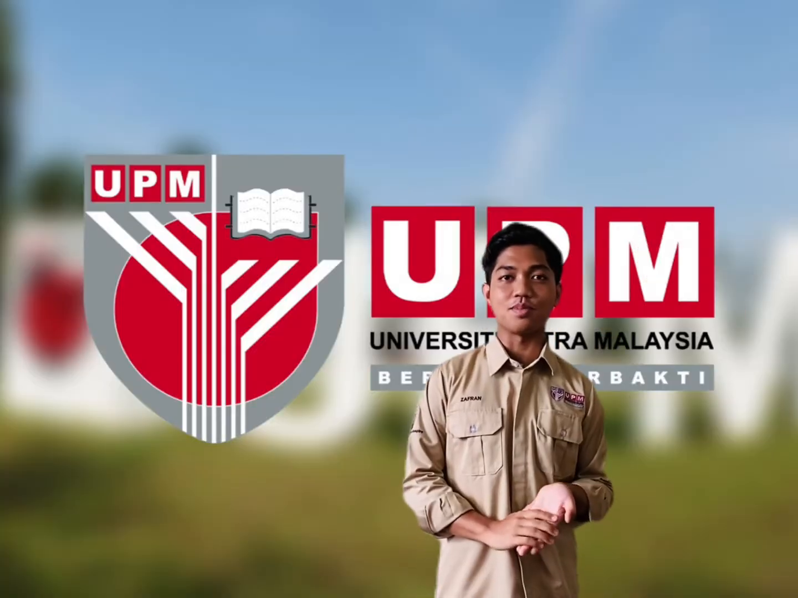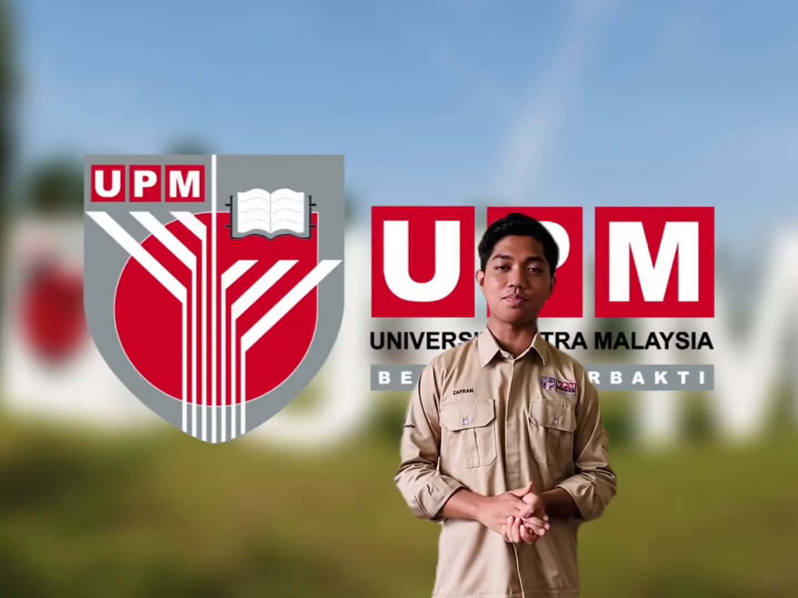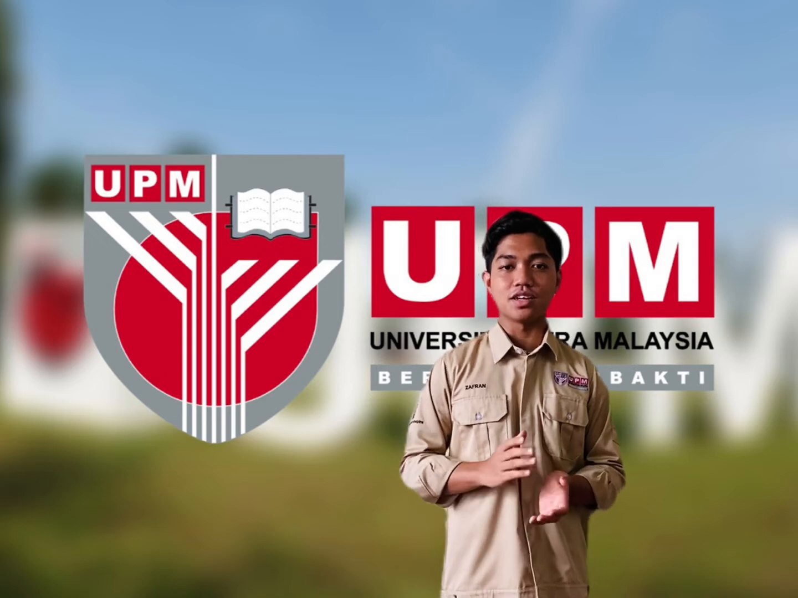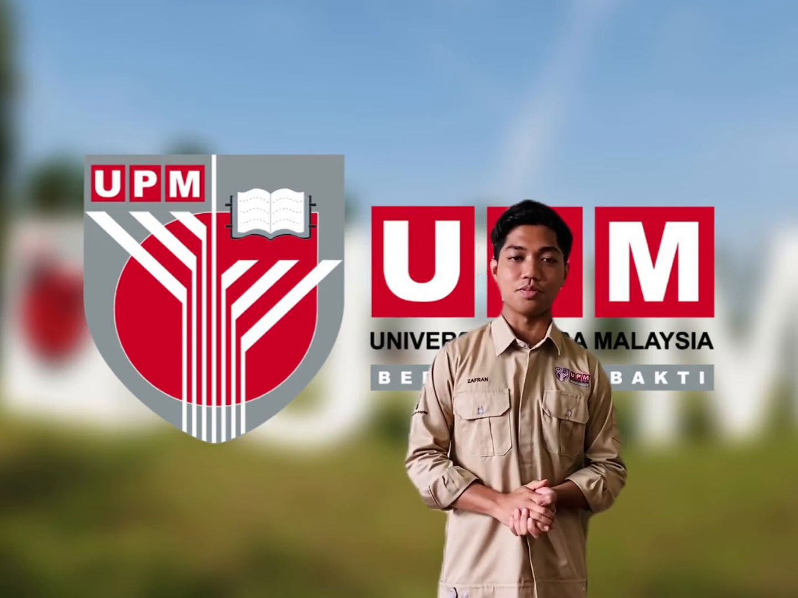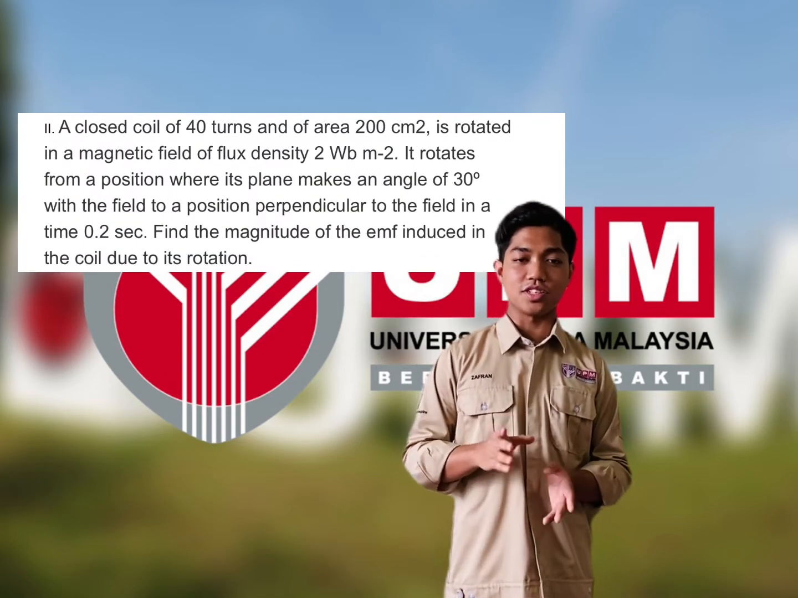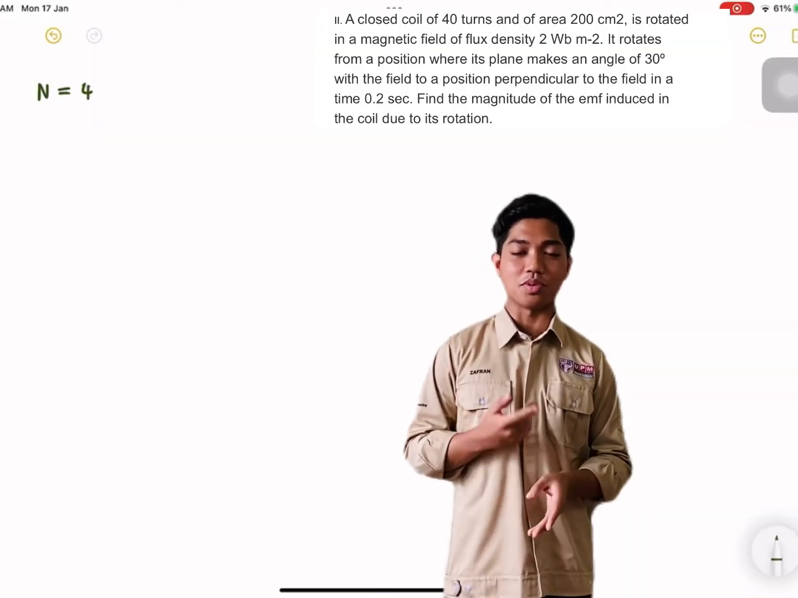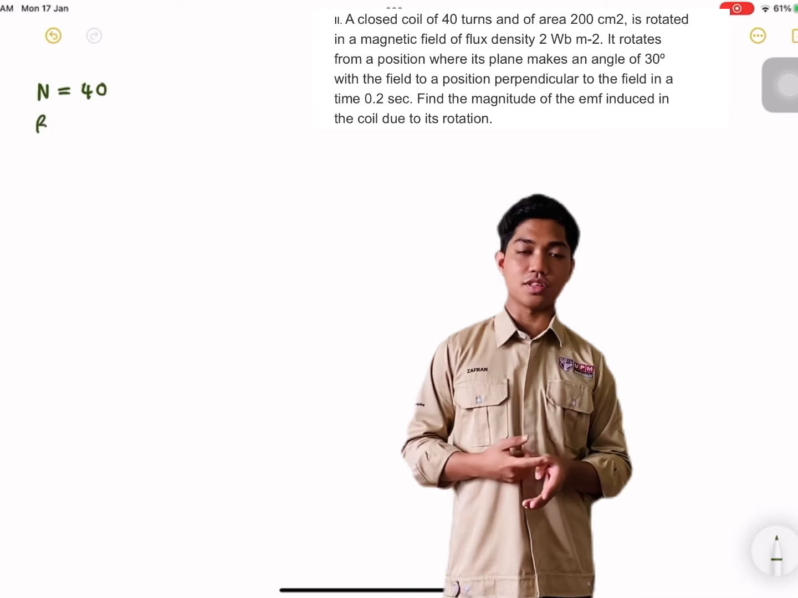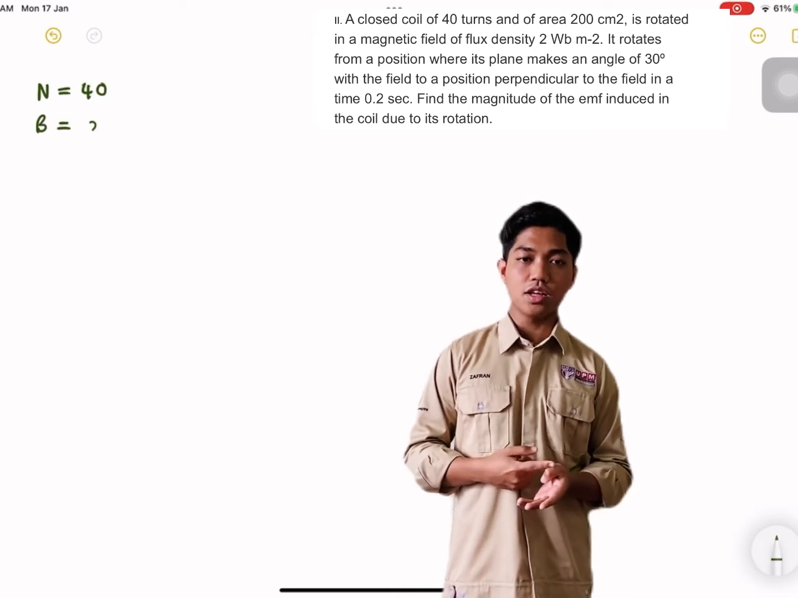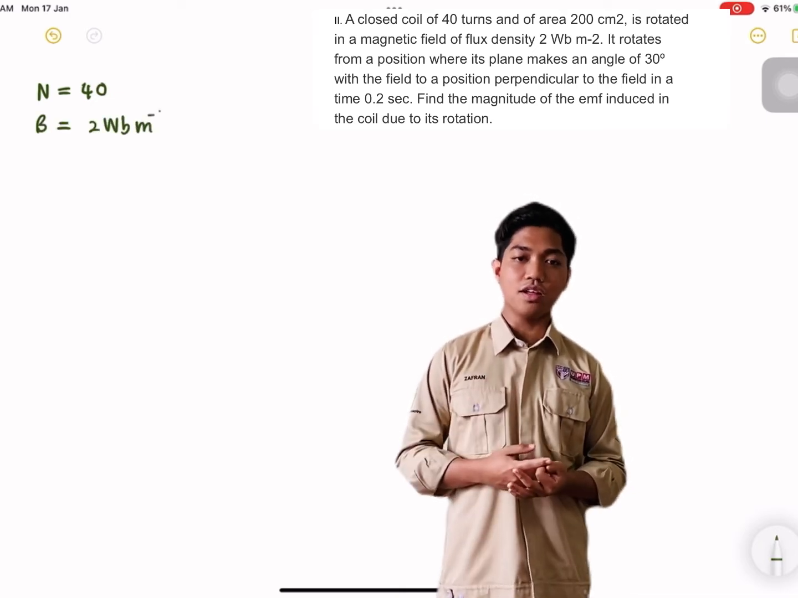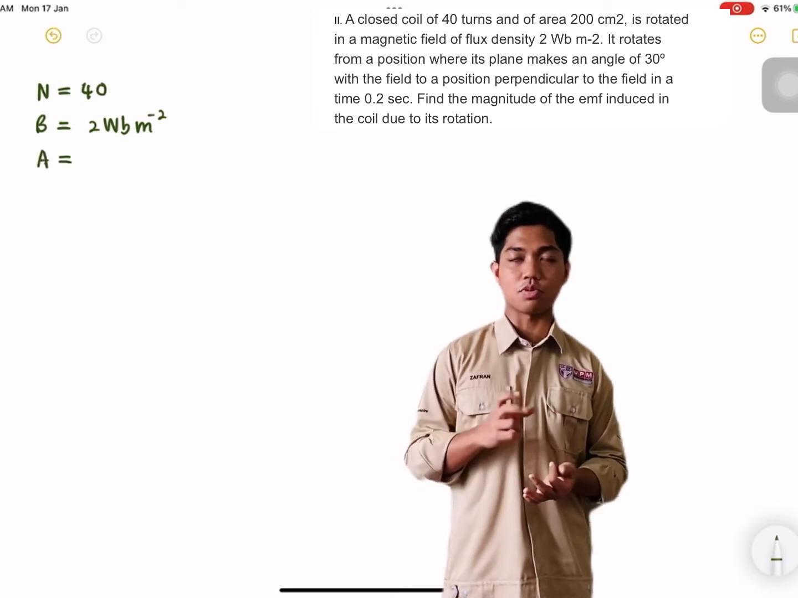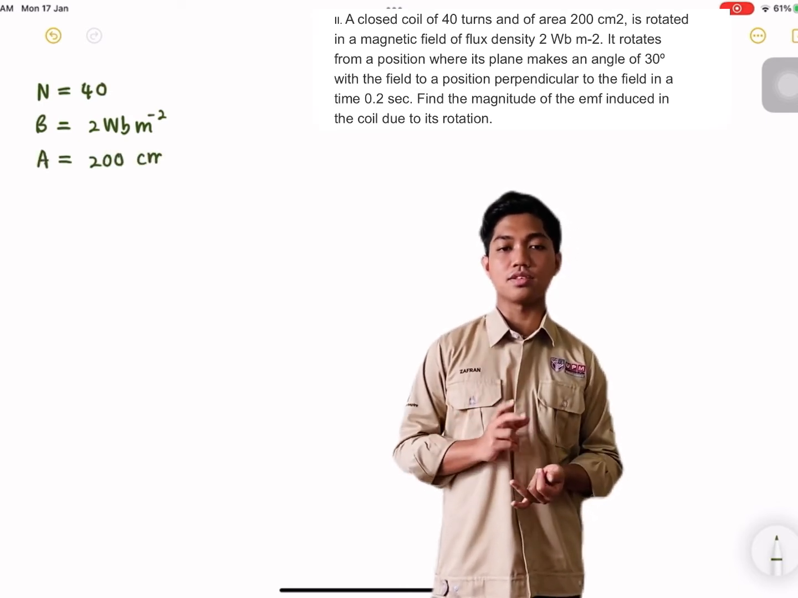My name is Ahmad from Zulmajdi, and I will be here to explain the second question, which is a simple question about Faraday's law. This question provides us with some information: the number of turns is 40, the magnetic field has a value of 2 Weber per meter squared, and the area is 200 centimeter squared.